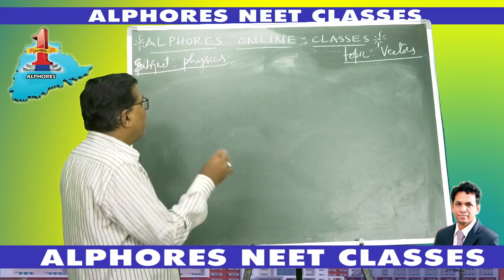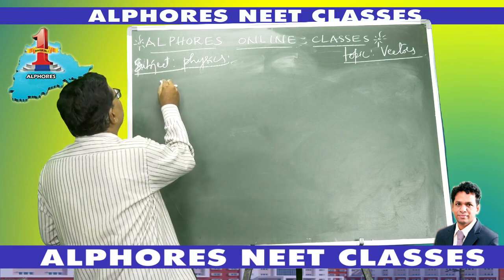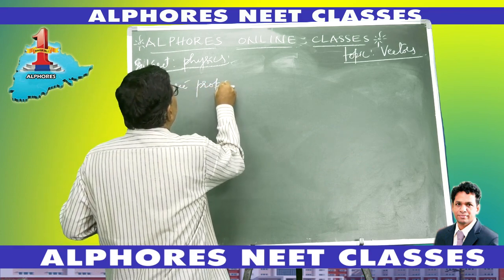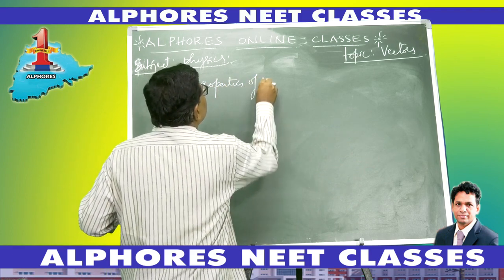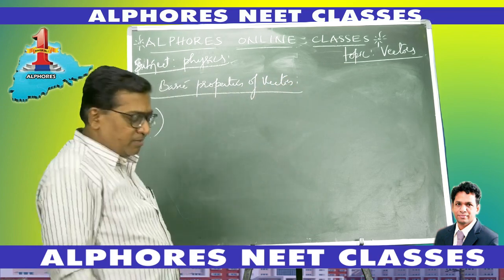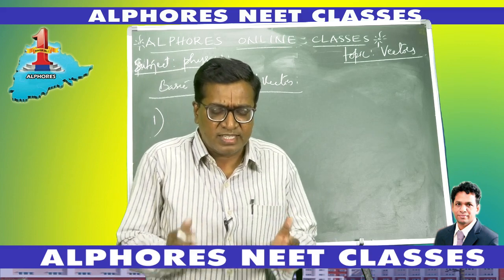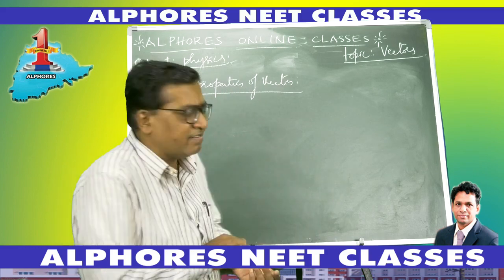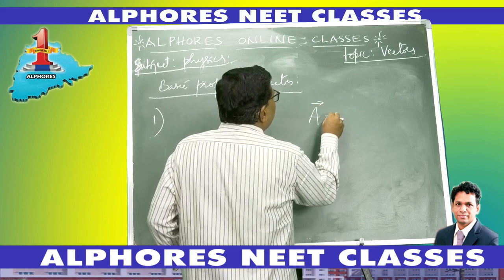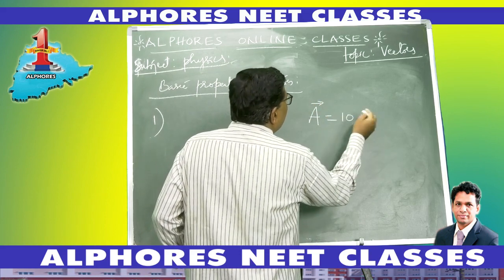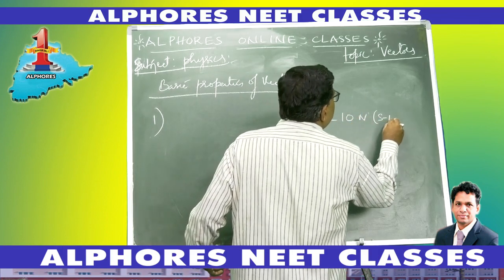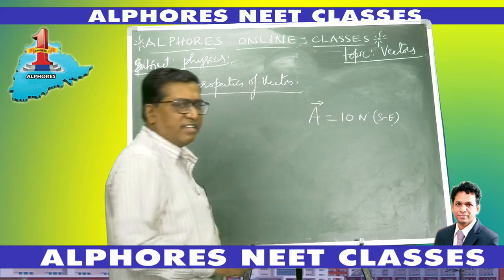Okay, now suppose I consider some basic properties of vector. First one. When I consider a vector, what does a vector imply? Suppose I consider a vector A bar, let us say it is 10 newtons, and the direction is expressed as southeast. Suppose there is a vector like this.